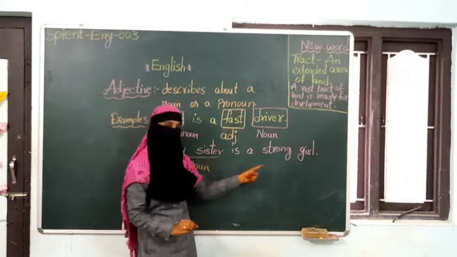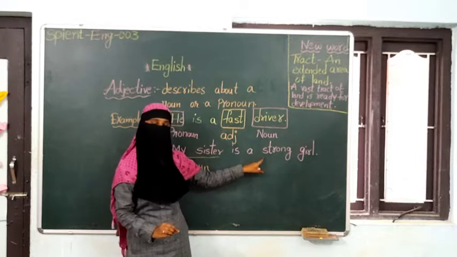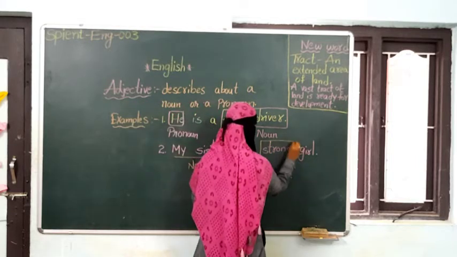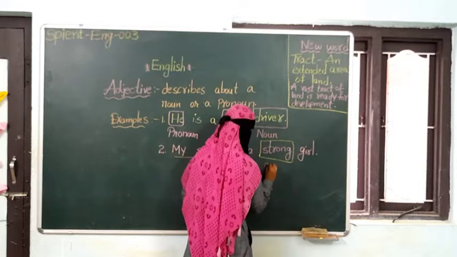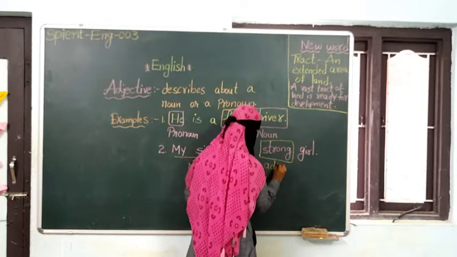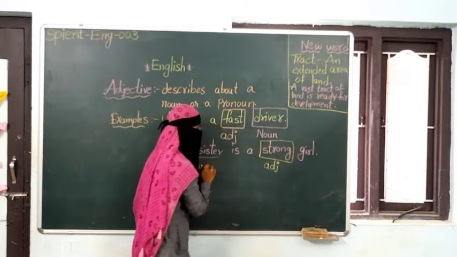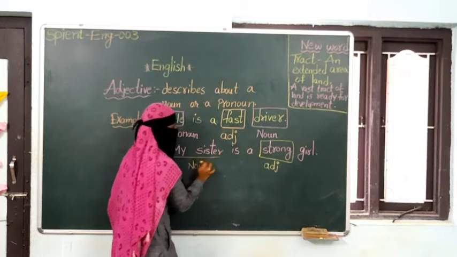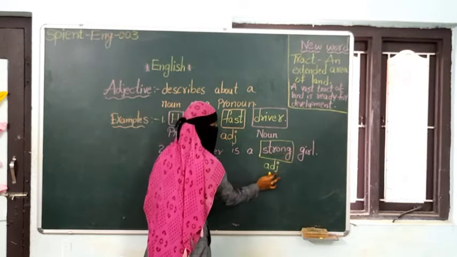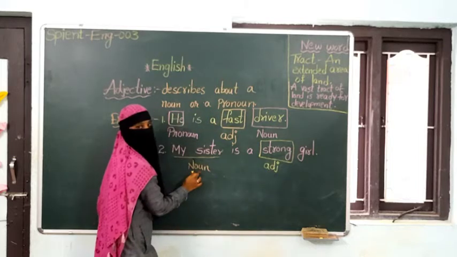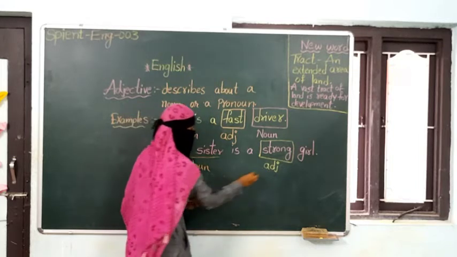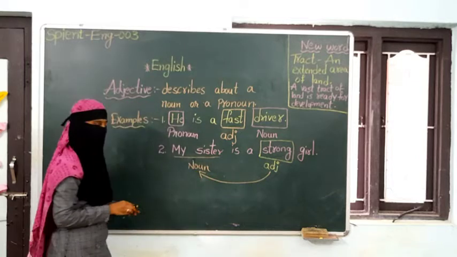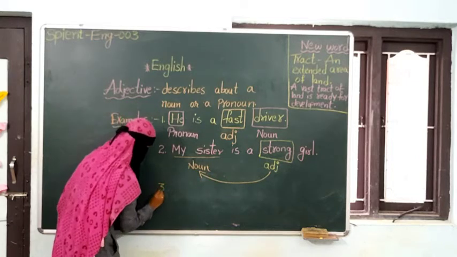See, how is my sister? She is very strong. Strong is the adjective. Who is strong here? My sister. So here the adjective strong is describing the noun. Okay children? We'll see the next example.